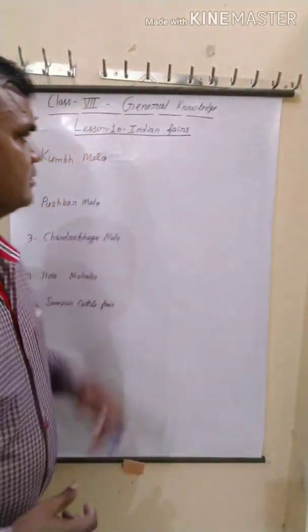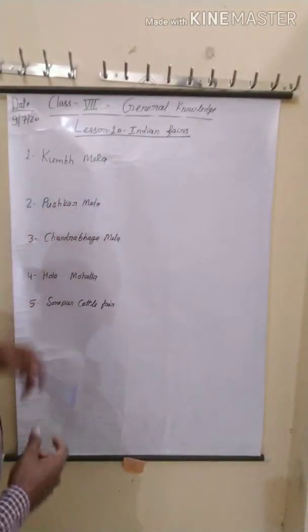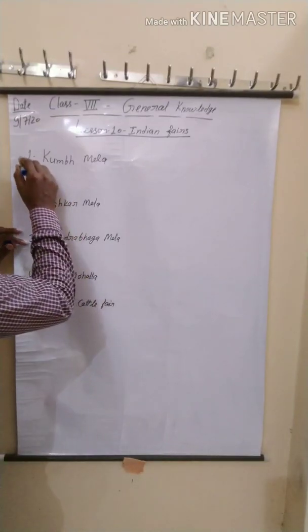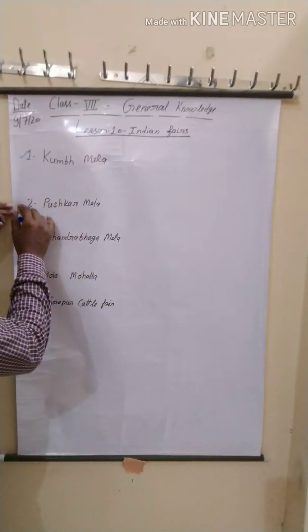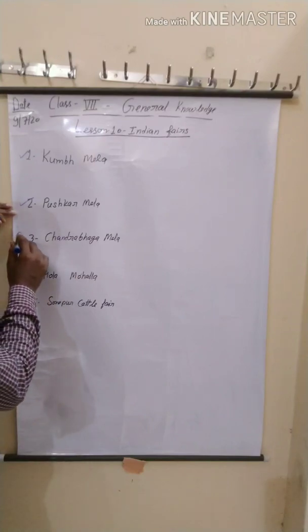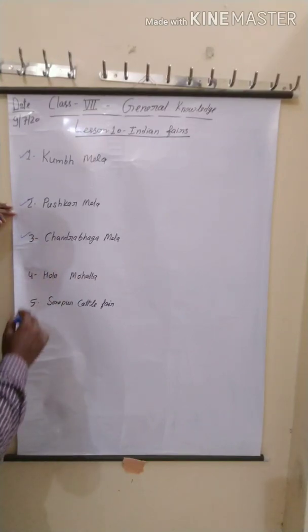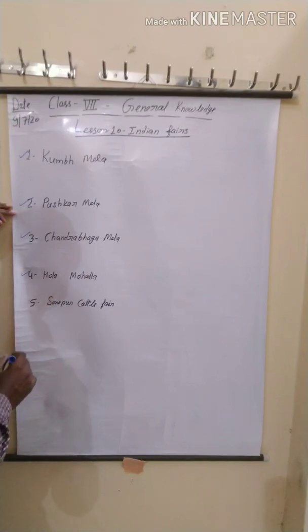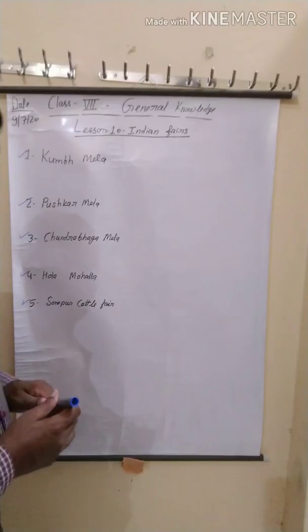Today in this chapter, lesson 10, Indian Fairs, we will study the Kumbh Mela, Pushkar Mela, Chandrabhag Mela, Hola Mohalla, and Sonpur Cattle Fair. Now see one by one. First is Kumbh Mela. Kumbh Mela is a major pilgrimage and festival of Hindus.